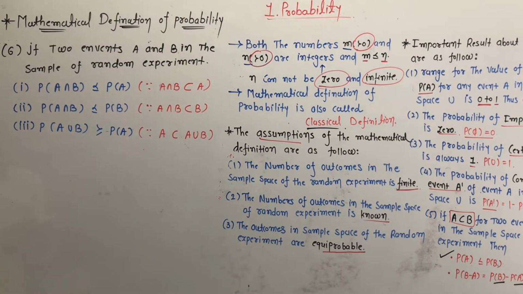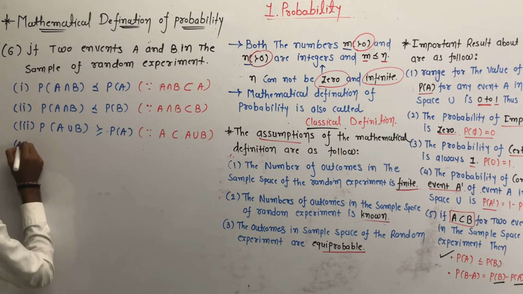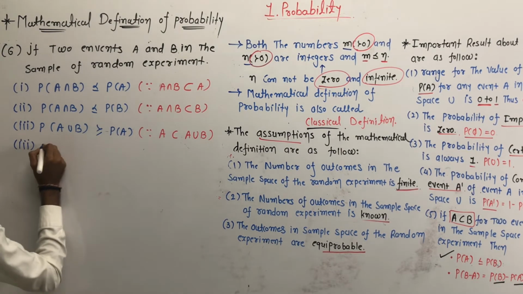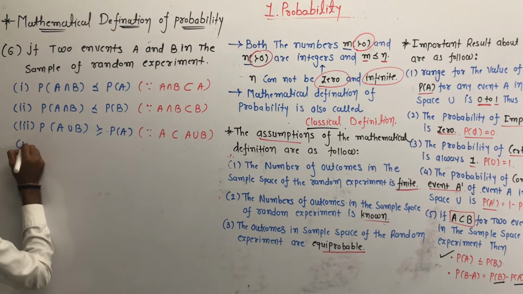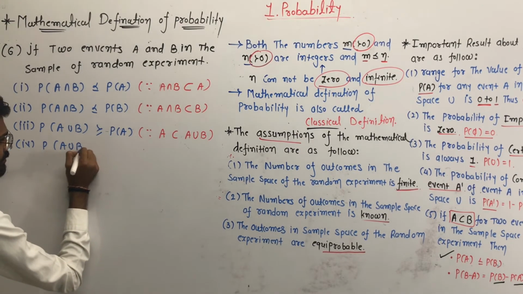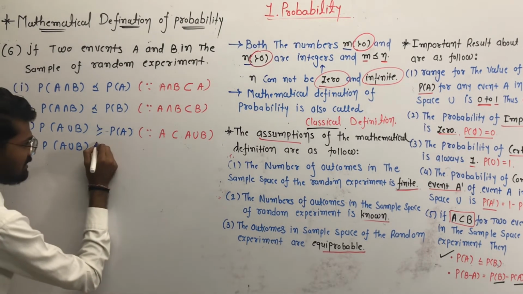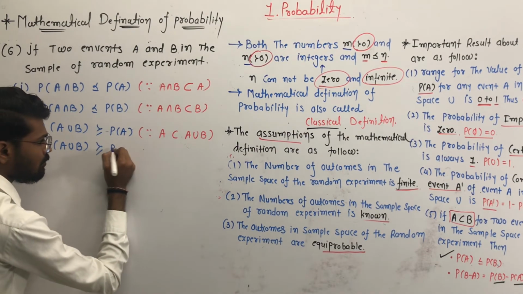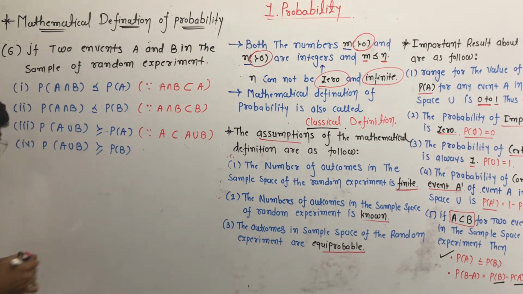And we can write the same for B. The probability of the union of events A and B is greater than or equal to the probability of event B. Why?